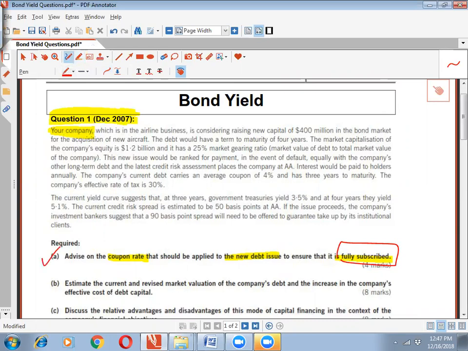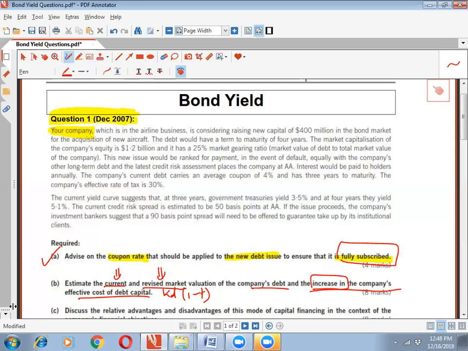Now, what is number 2? It says estimate the current and revised market valuation of the company's debt and the increase in the company's effective cost of debt capital. So you need to establish the current value of debt, and estimate the revised value of debt. The third thing is the increase in the effective cost of debt capital. When we say effective cost of debt capital, we are talking about Kd(1 - T). So you need to establish the difference between Kd(1 - T) before the change and Kd(1 - T) after the change.